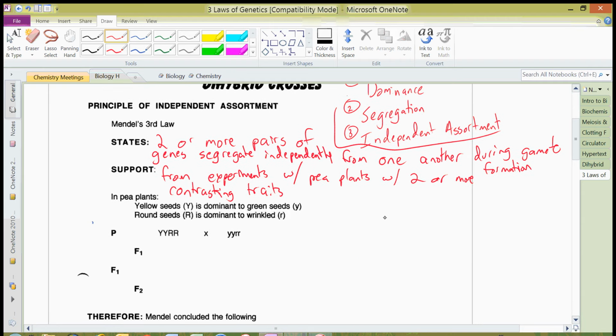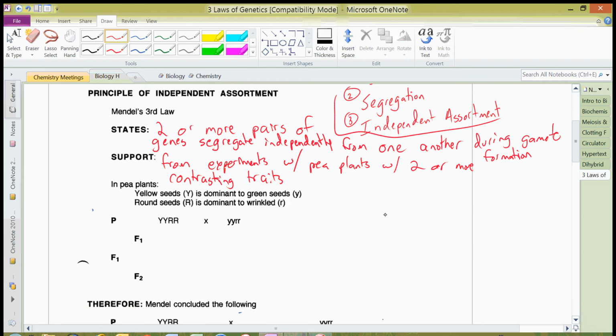So the idea, or how he came up with this third law of genetics, the law of independent assortment, came with the crossing of 2 different traits at one time. What he initially did is he took some plants that were pure lines for yellow round seeds, so a big Y, big Y, big R, big R, and some that were pure lines for the recessive traits, little y, little y, little r, little r. And what he found in the F1 generation, phenotypically, was that every single one of them would be yellow and round. Yellow peas that are round, every single time.